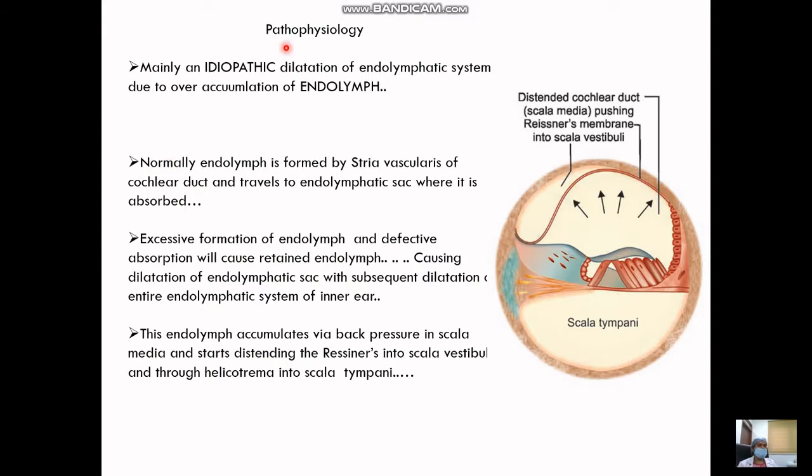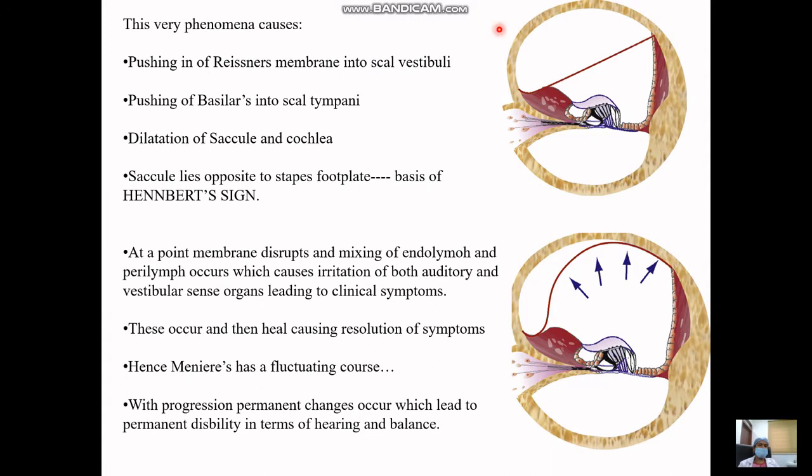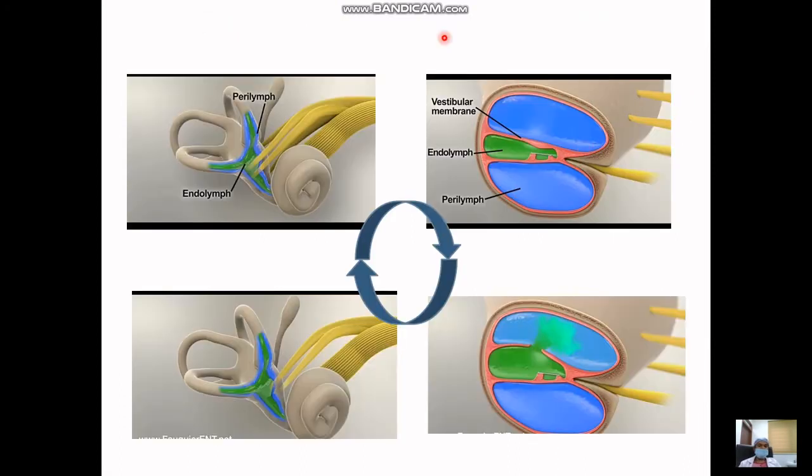Next we come to the pathophysiology. Now as already told about the parts of the inner ear, you have a scala vestibuli, a scala tympani, Reissner's membrane, and the basilar membrane on which rests the organ of Corti. This area is filled by endolymph, here is the perilymph and here is the perilymph. We'll go to the next slide to understand the pathophysiology better.